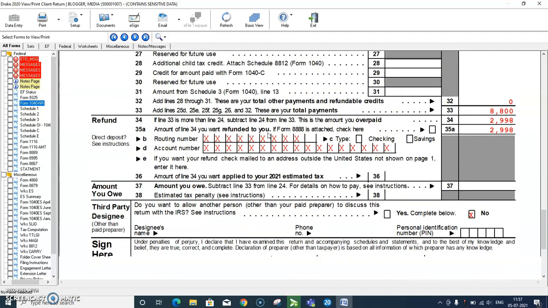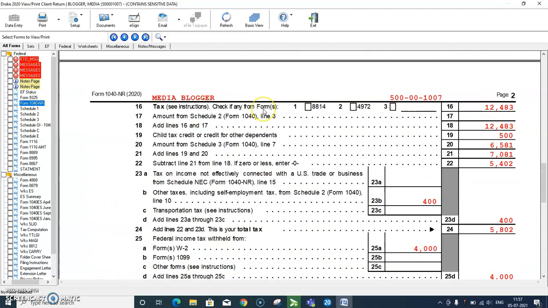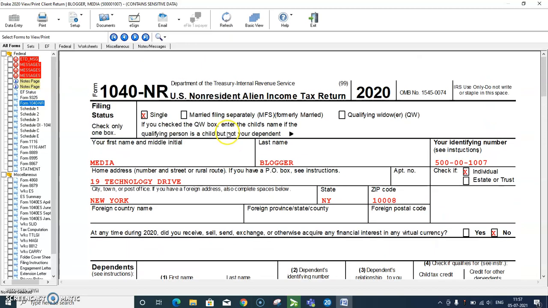You can see it is flowing. Guys, you can remember that 1040 NR can be e-filed, so there is no issue on filing the form 1040 NR. You can easily e-file the form.